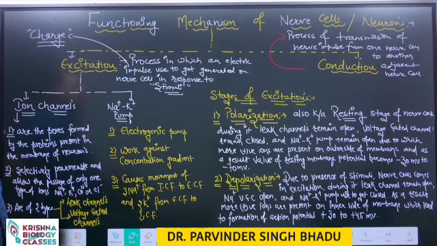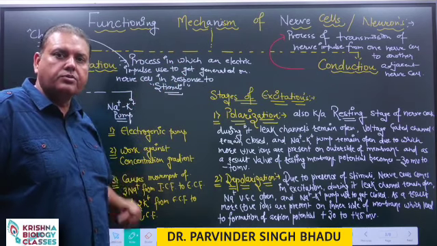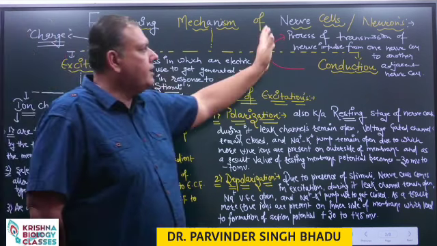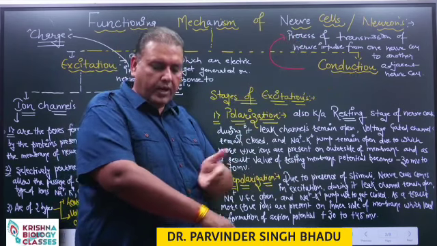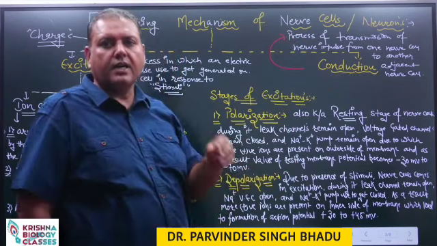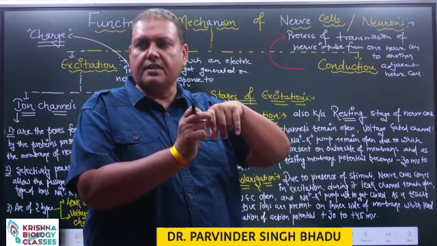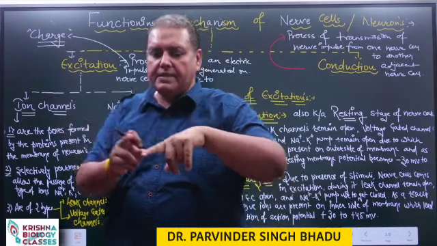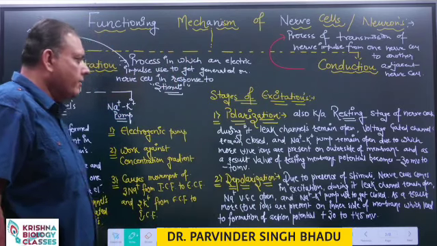And now we are discussing the functioning mechanism, which is mainly based on two processes: excitation, in which in response to environmental changes an electric impulse or charge is formed, and conduction, in which the nerve cell transfers its impulse to another adjacent nerve cell. So if I touch over here, then the nerve cell present in this region will first get excited, generating the electric impulse, and then this electric impulse gets transmitted towards the central nervous system.